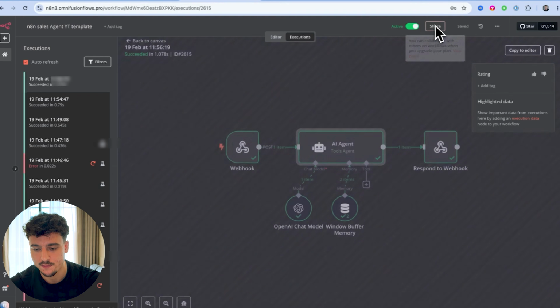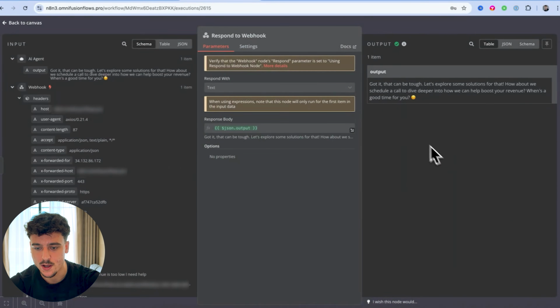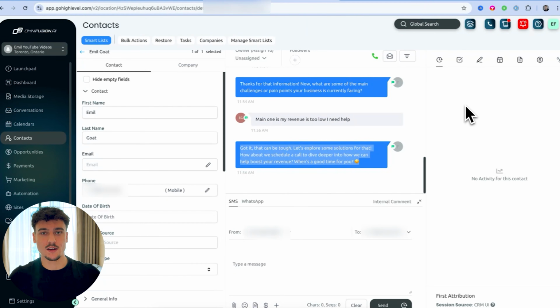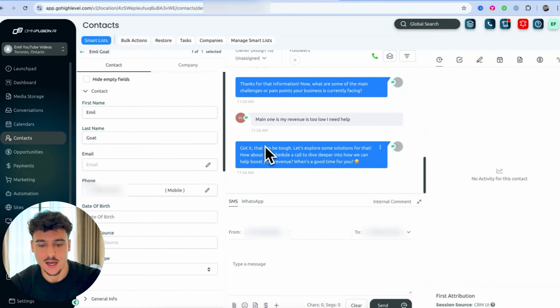It then responded back to the webhook with that message. And as you can see, we also sent out the message to the user inside of GoHighLevel. And that is the live demo. So I can now go back and forth, and it's always going to trigger this loop and keep going in the conversation. The same principle can apply for anything else.